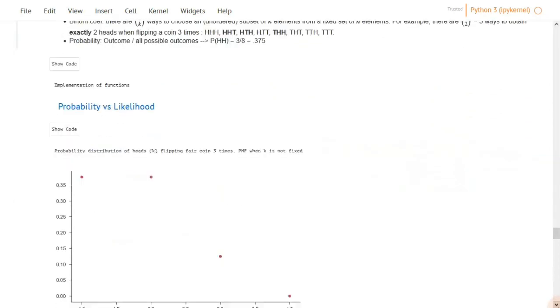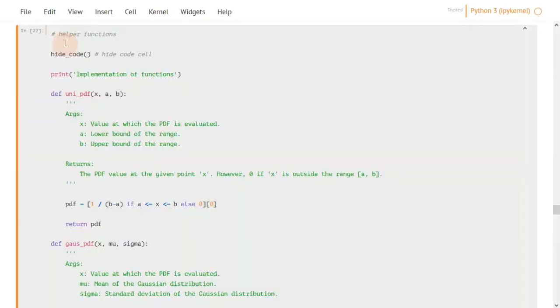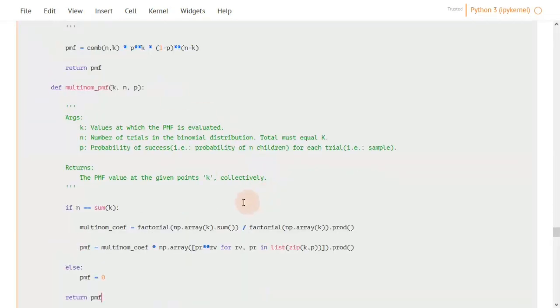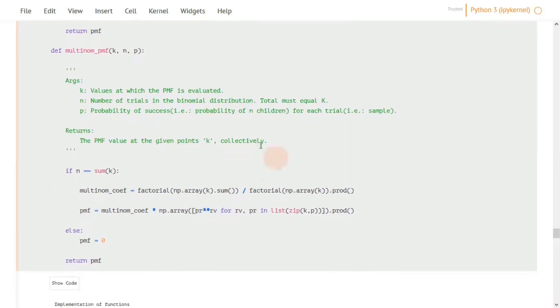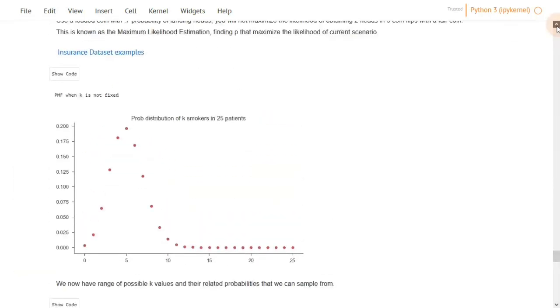Now, of course, when you use Python, and this is the beauty about Python, it has a lot of modules that make implementation of these functions that we saw earlier so easy, but it doesn't hurt to actually code them yourself to know how they actually work and to get an understanding of what's happening under the hood. So I here coded each of these mathematical functions, and we will be using them in the coming demonstration. But you can either code them yourself or use the modules available as we have been doing up to this point. Now, probability versus likelihood.